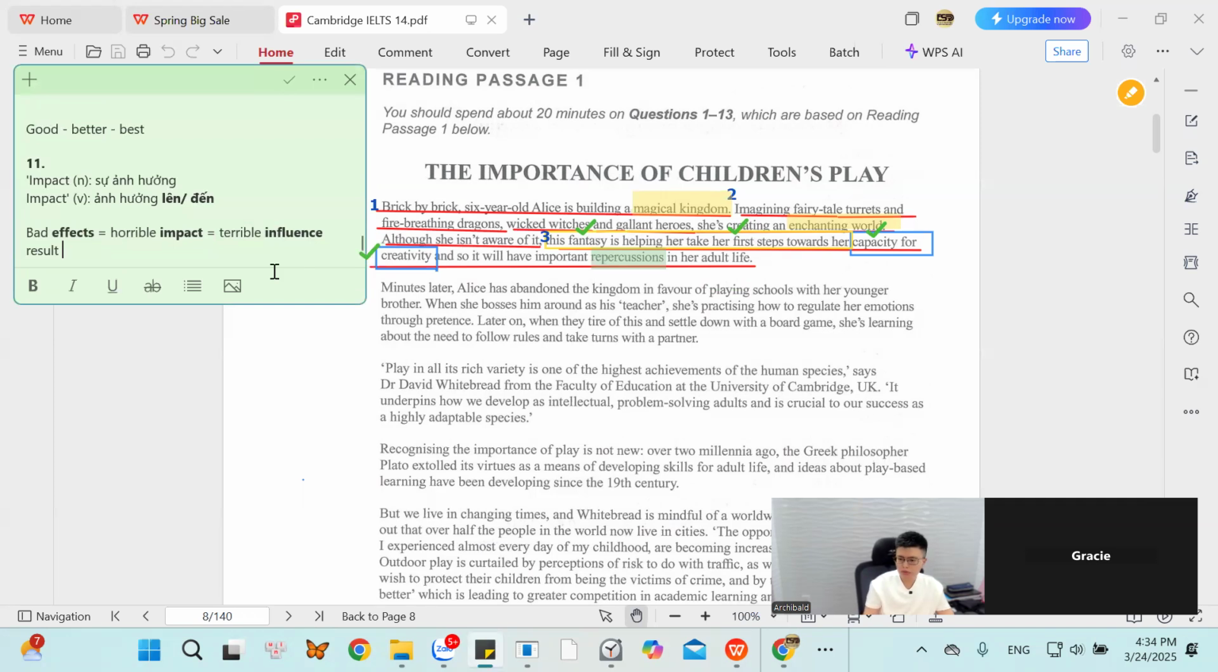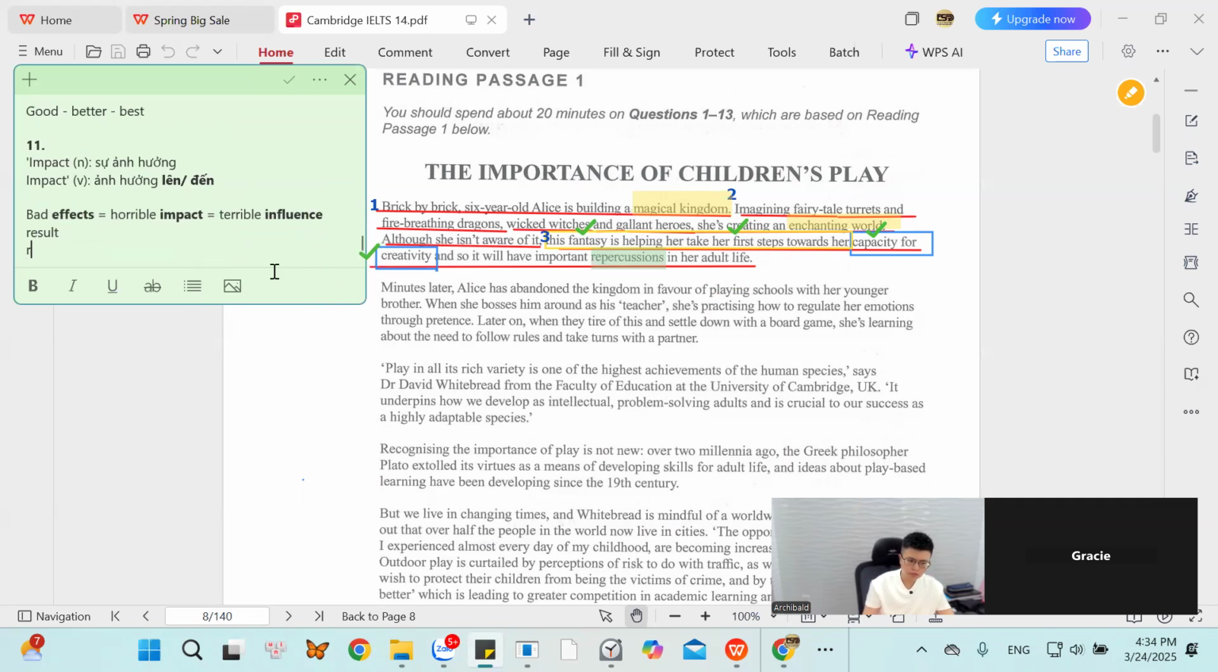Research or result? Result. This is research. We don't say research, okay? Research. Result. Okay. Result. That is kết quả, okay? Đừng có đọc sai của câu nhiều quá nhé.